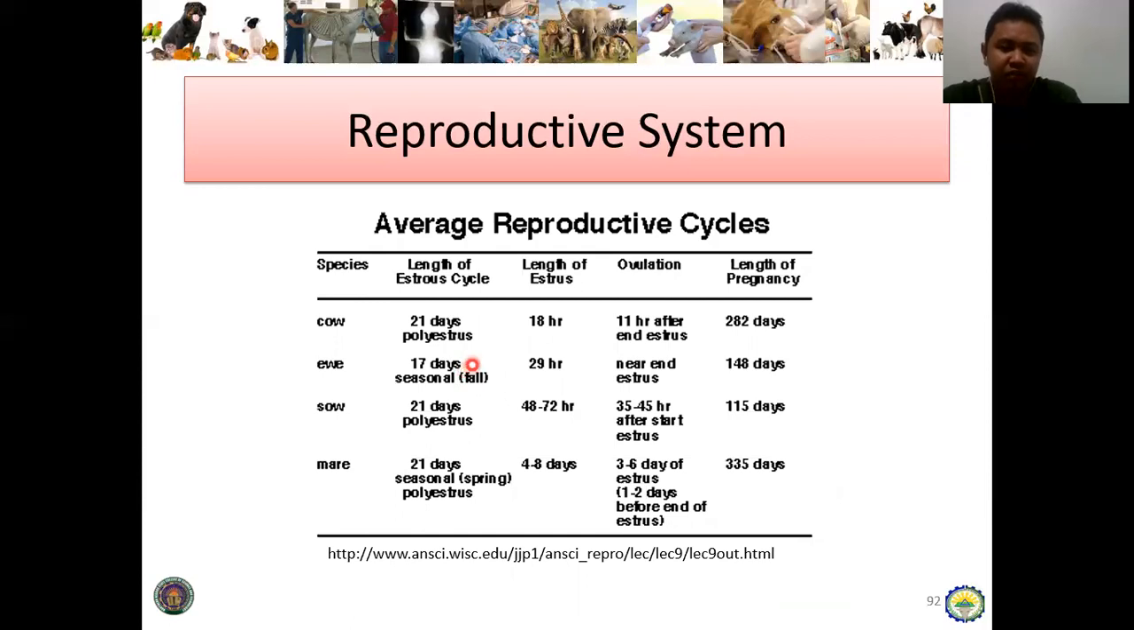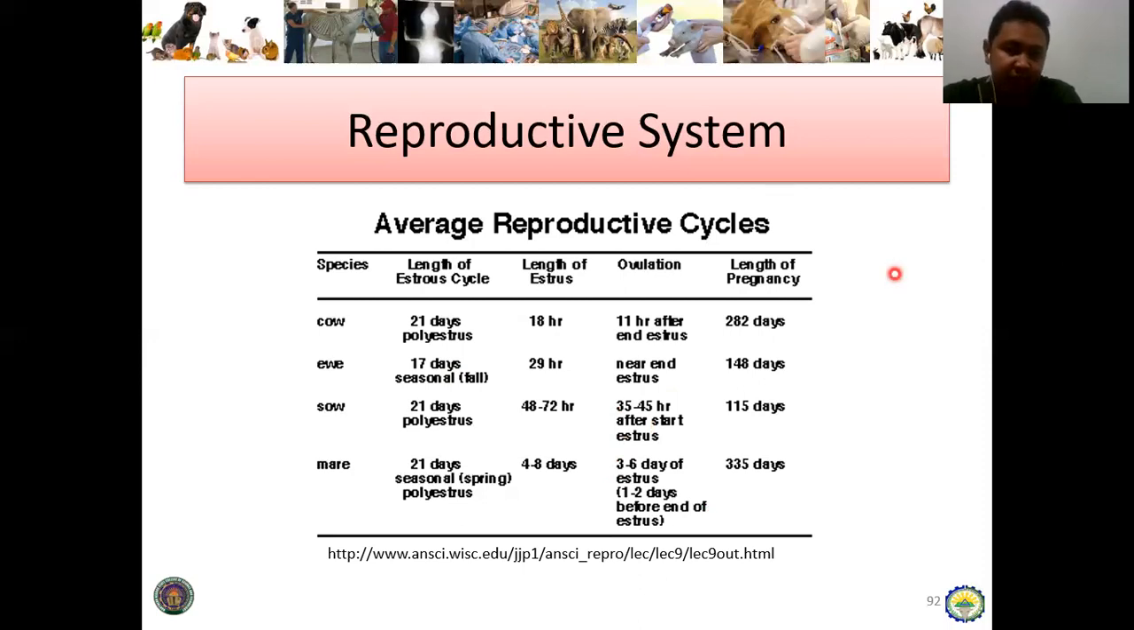The length of estrus in the cow is 18 hours. In the ewe it is 29 hours. In the sow it is 48 to 72 hours. And then in the mare, 4 to 8 days is the length of estrus. And then in terms of ovulation, in the cow, 11 hours after the end of estrus. In the ewe, near the end of estrus; in the sow, 35 to 45 hours after the start of estrus. And then 3 to 6 days of estrus in the mare.